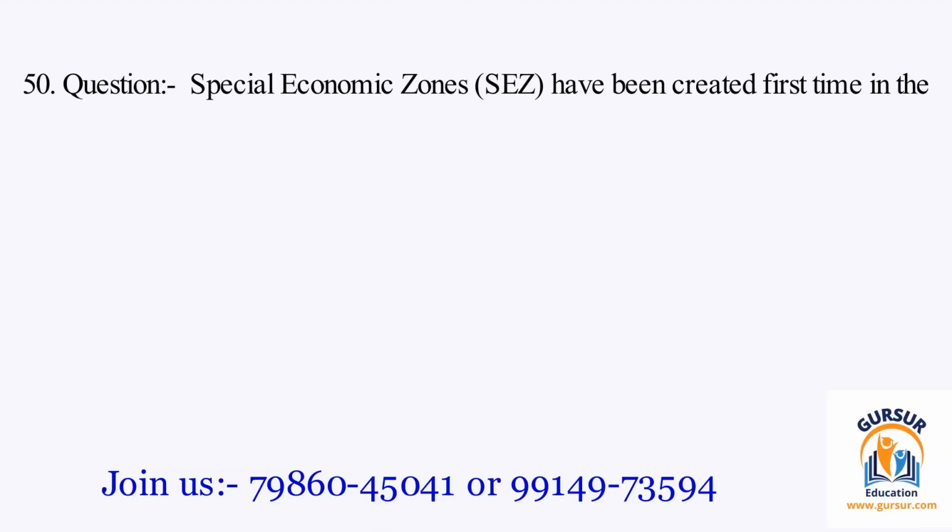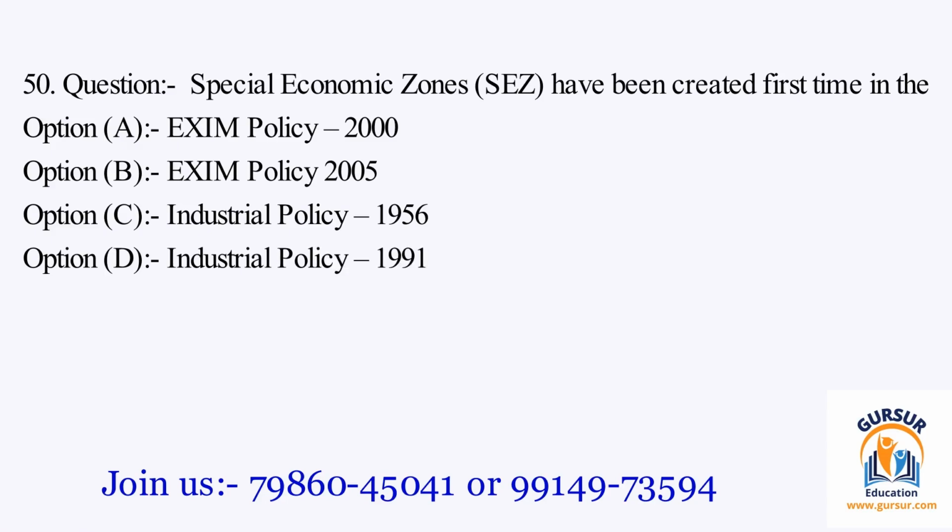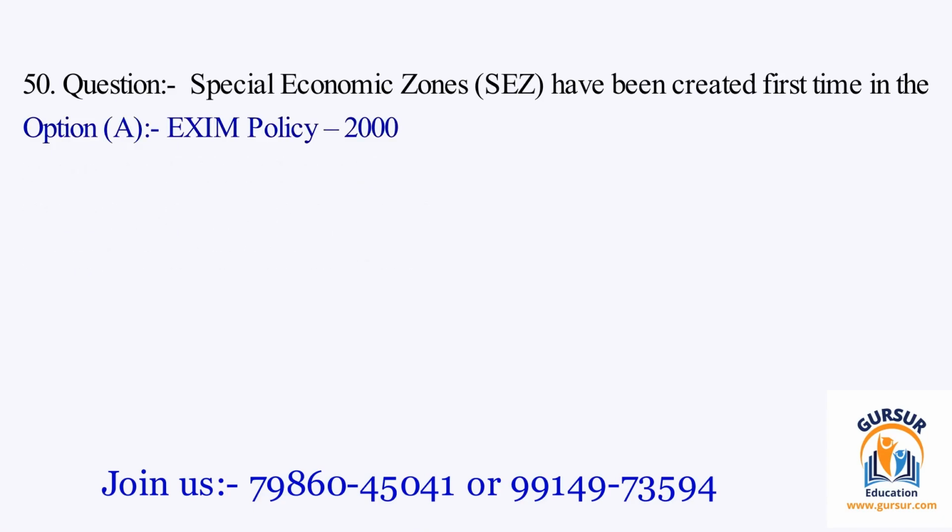Question number 50. Special Economic Zones have been created first time in which? The option A is EXIM Policy 2000. The option B is EXIM Policy 2005. The option C is Industrial Policy 1956. The option D is Industrial Policy 1991. The right answer of the question is option A, and that is EXIM Policy 2000.